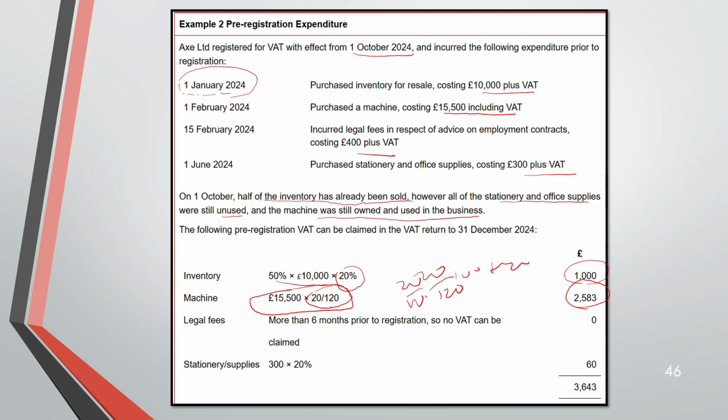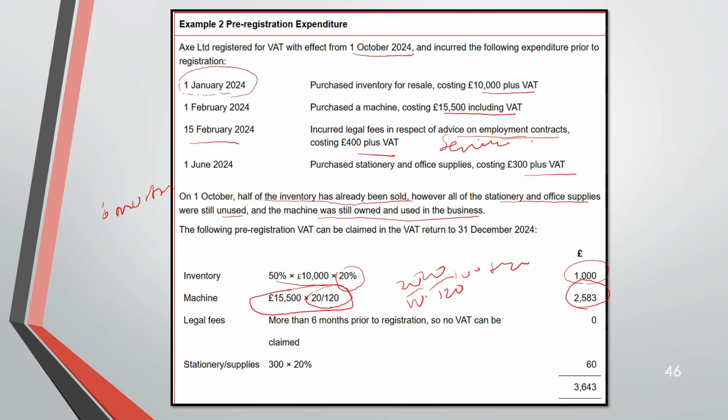The third one, legal fees. So this is regarding some employee advice on employee contract. It's a service. See, for goods you have to go 4 years back, but if it's a service, it has to be 6 months. 6 months before registration for VAT. But this is this date, 15 Feb. It's not 6 months from 1st October. It's more than 6 months.